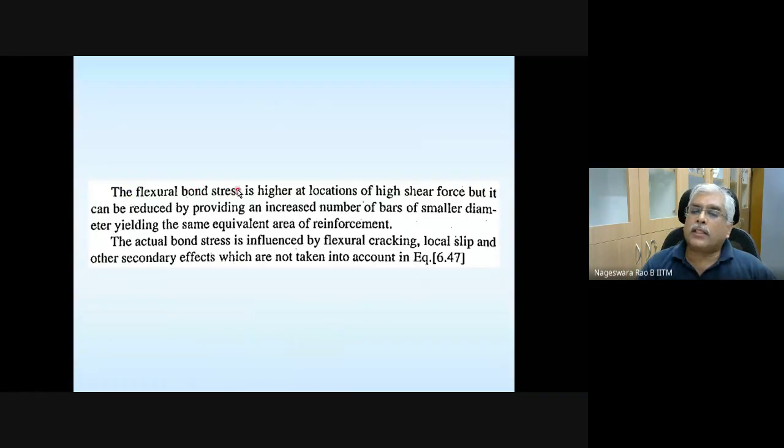The flexural bond stress is higher at locations of high shear force, but it can be reduced by providing an increase in number of bars of smaller diameter, resulting in the same equivalent area of reinforcement. The actual bond stress is influenced by flexural cracking, local slip, and other secondary effects which are not taken into account. Whatever equation we derived, we have not taken into account any local slip or other effects. Okay.